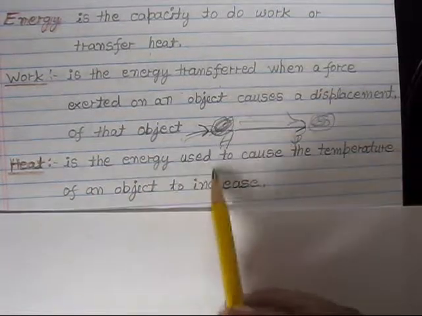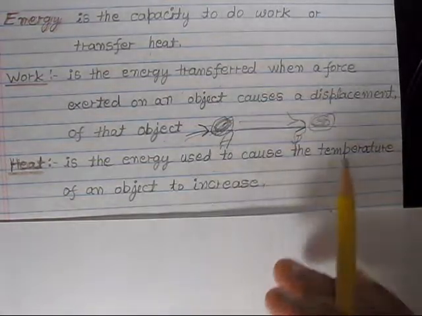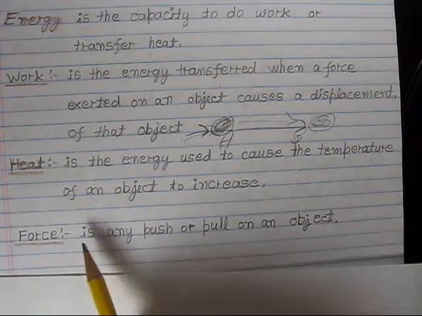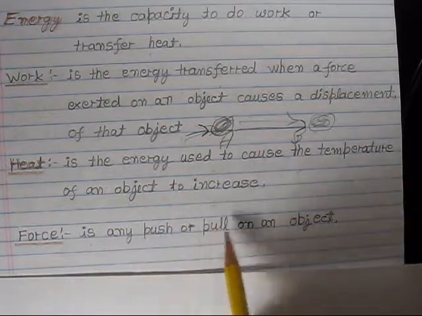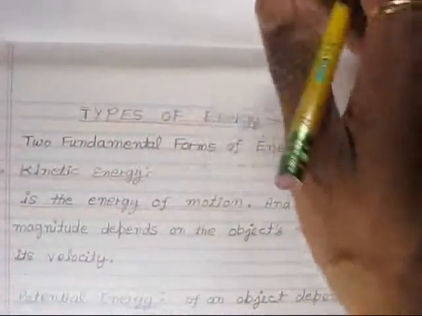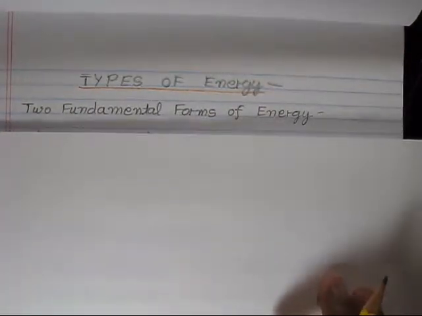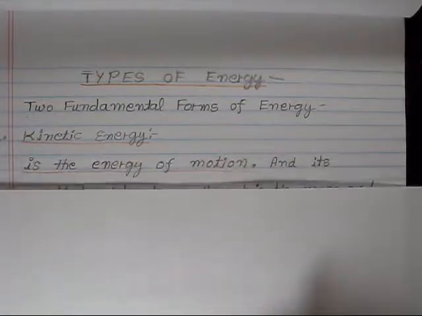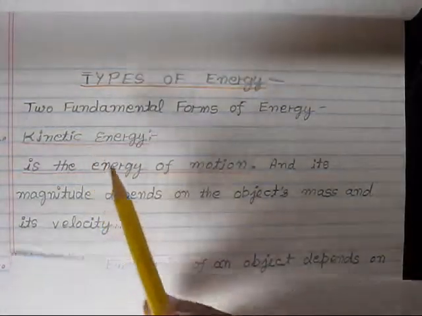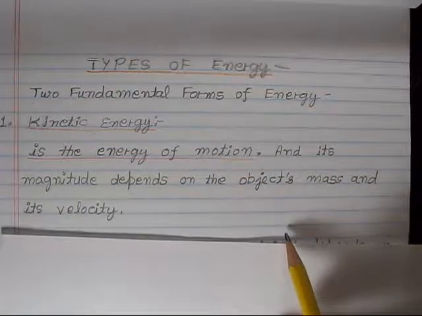And heat is the energy used to cause the temperature of an object to increase. So these are the terminologies. And the last one is force, which is any push or pull of an object. So this was the brief about energy, and then let's talk about the types of energy. There are two fundamental forms of energy. One is kinetic energy, another is potential energy.